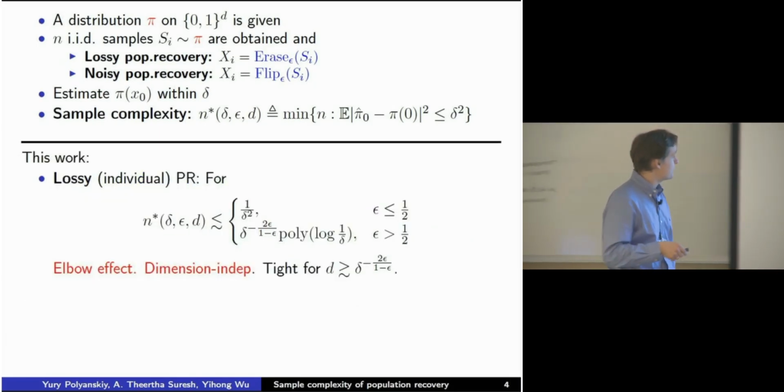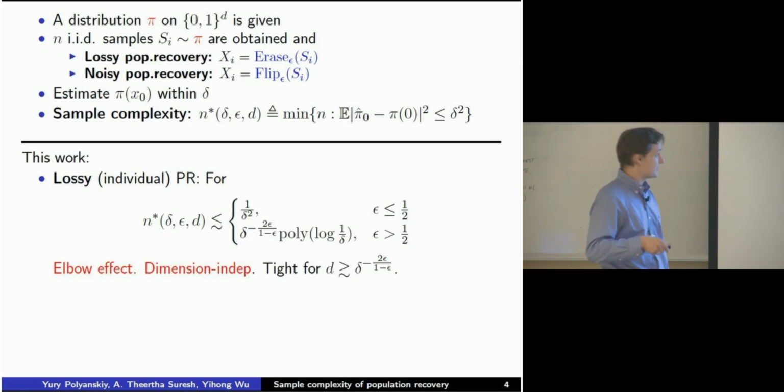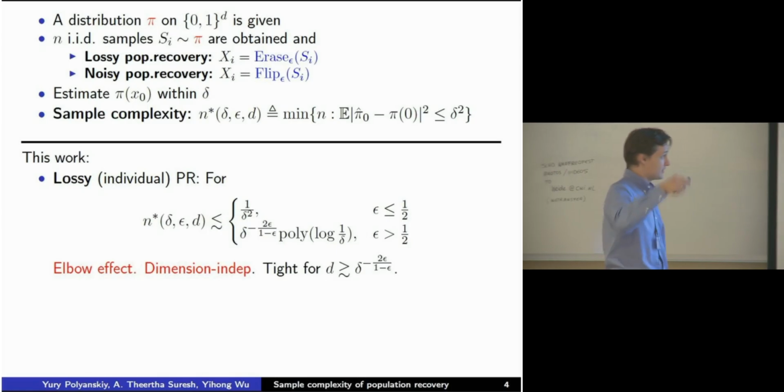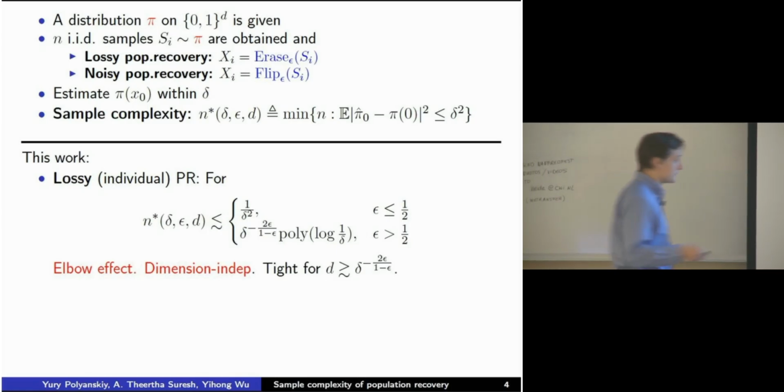So what are the results of this work? Here's the summary. First, for the lossy population recovery, we prove that there exists an estimator which estimates with 1 over delta squared samples, which is the parametric rate, if the erasure probability is less than 1/2. Above erasure rate 1/2, surprisingly, you need a bigger exponent in delta.